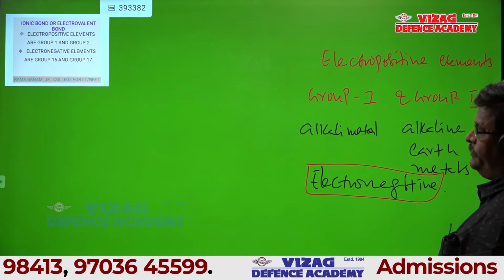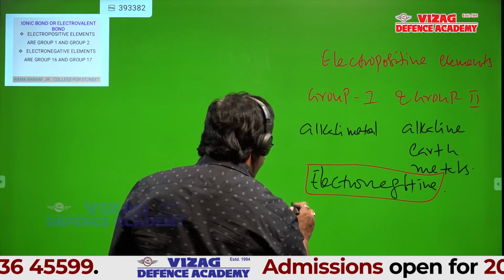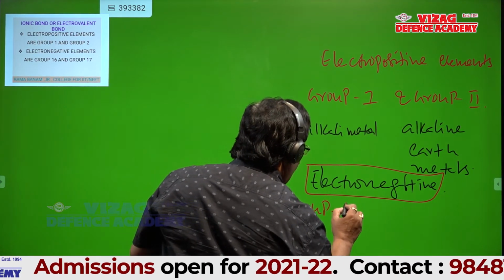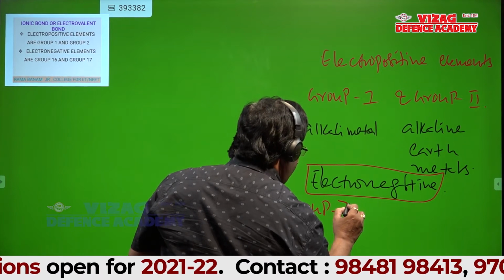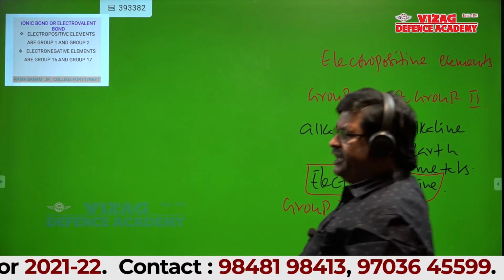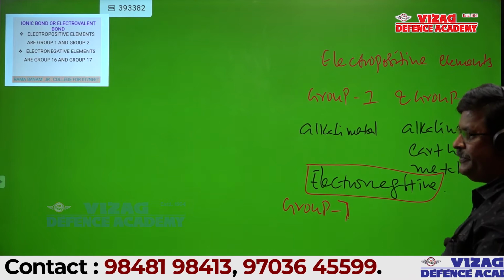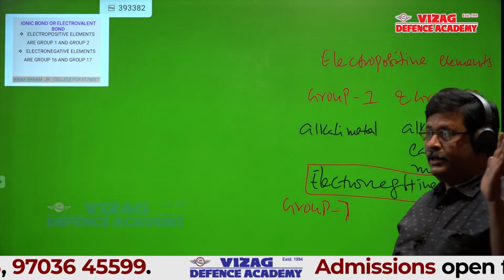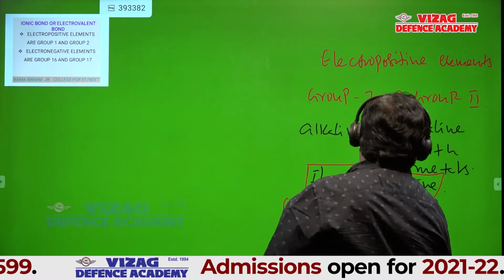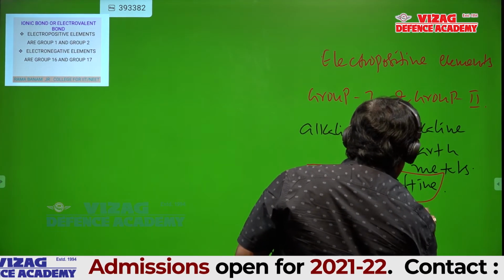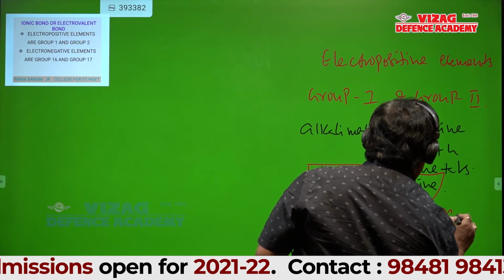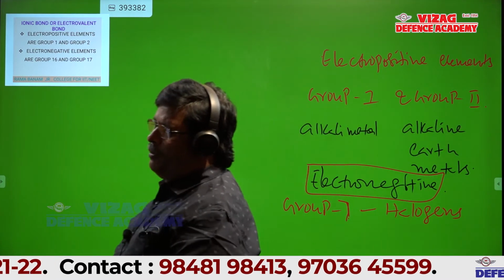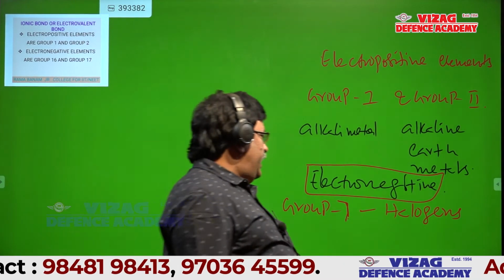Group 7, excellent. Group 7 or 17. Can anyone tell the name of group 7? Halogens. Saket, please mute your mobile, your mobile is creating so much disturbance.